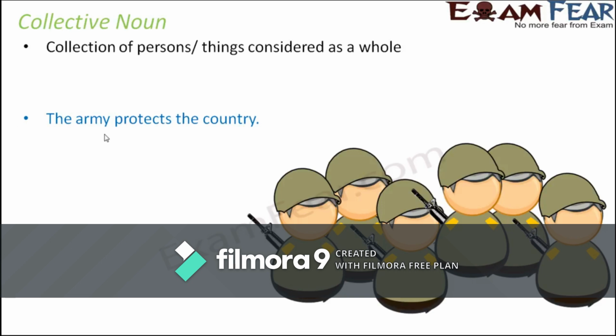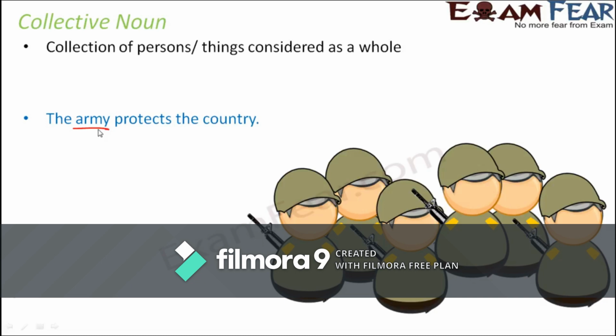Let's look at this one example. The army protects the country. Here army is just one word. However, army again is not a single person. It is a group of people. So army again is a collective noun. All such words like jury, crowd, family, herd, army are examples of collective noun.